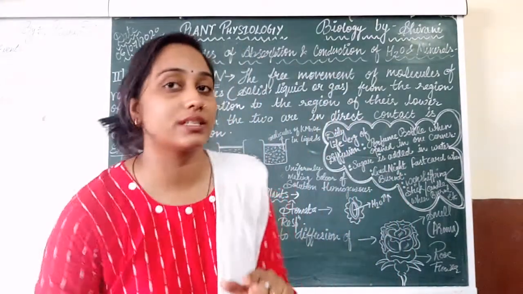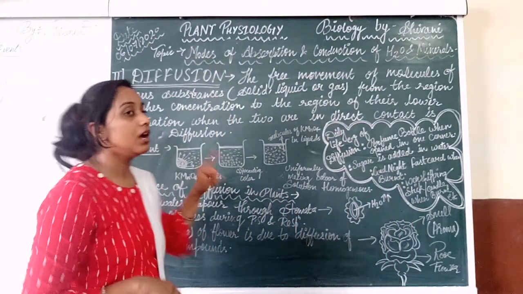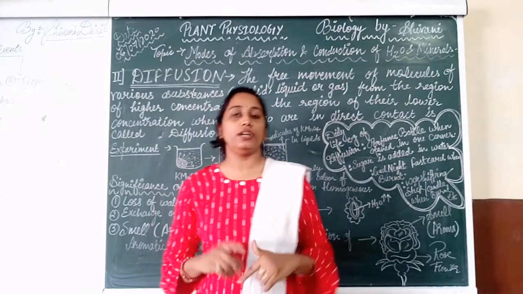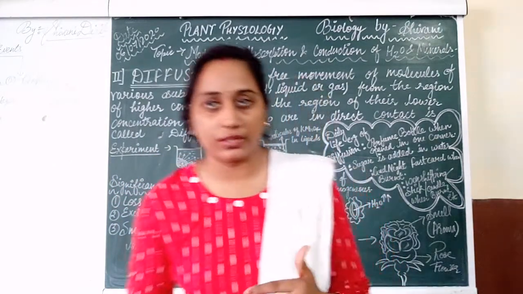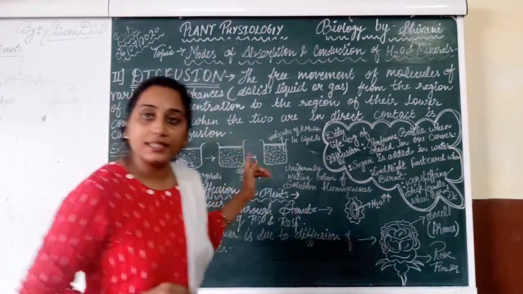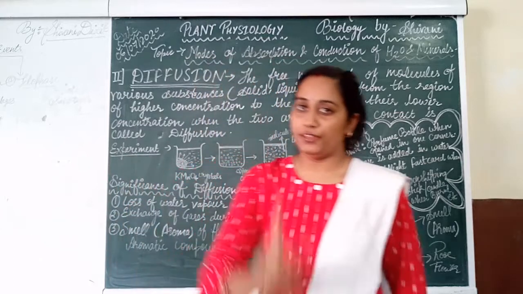We know that in the form of liquid or solid or gases, two types of concentrations are connected directly. This phenomenon is called diffusion.